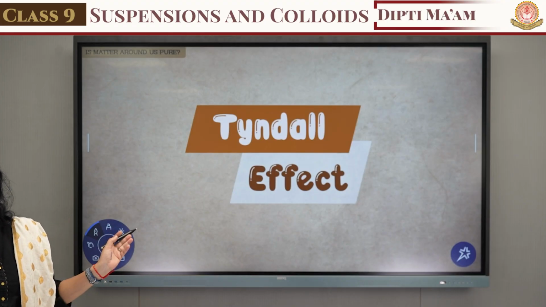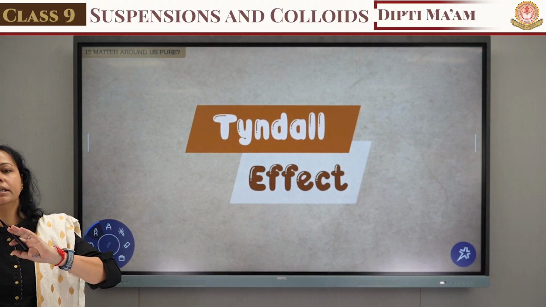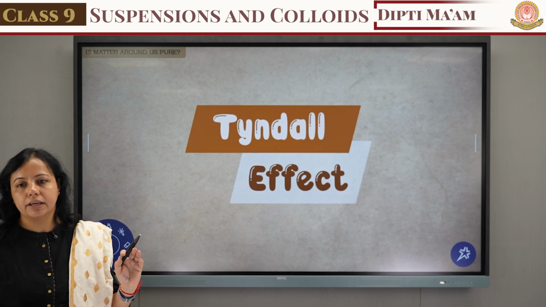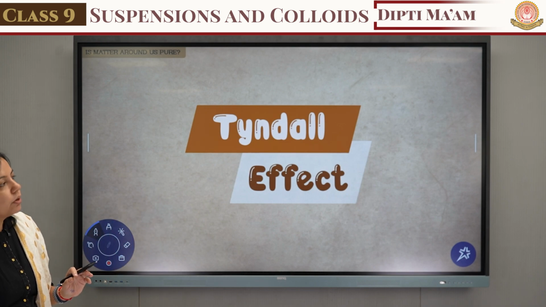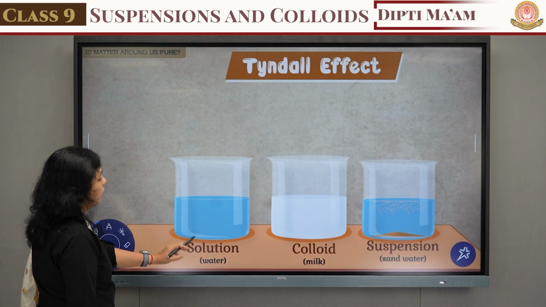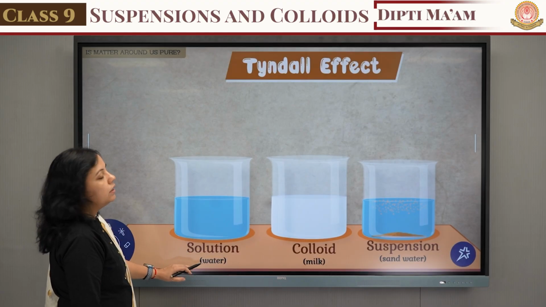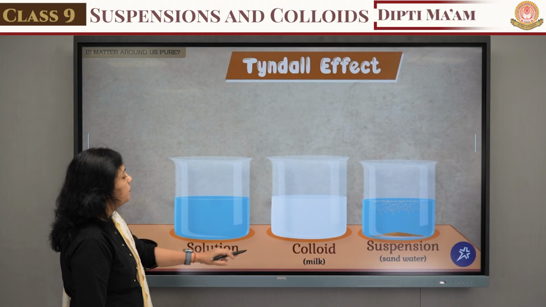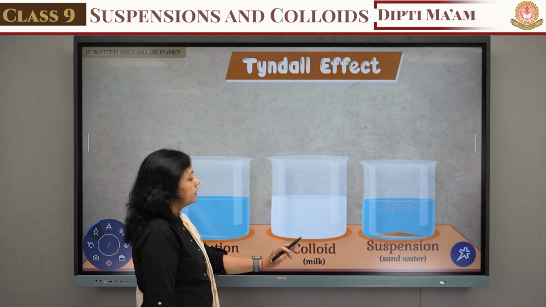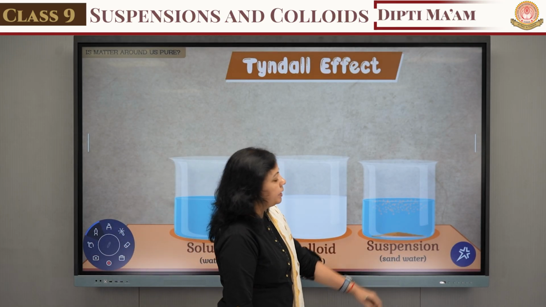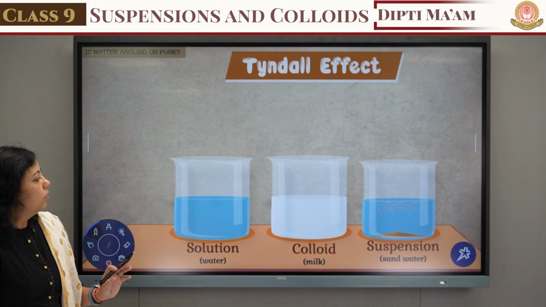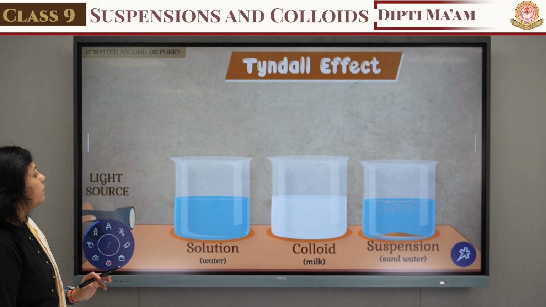टिंडल इफेक्ट आप लोगों को अभी जो बताया मैंने वो क्या था? The clearly visible path of the light in which you can see the particles over there. ठीक है, तो ये Tyndall effect जो है वो क्या है? Here we have taken three solutions. The first is a solution: a water and sugar solution. Second is the colloid. For the colloid, we can take milk. The third one is a suspension. In this suspension, we have taken sand plus water. Okay, let's see what the effect of the light is over there.